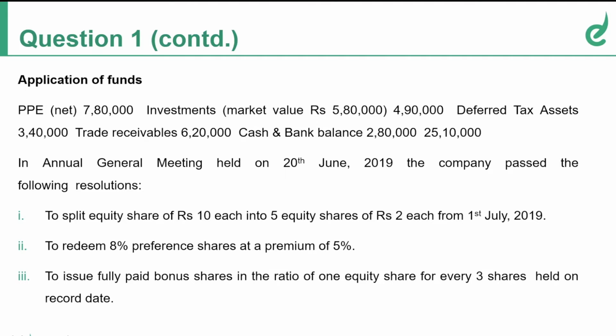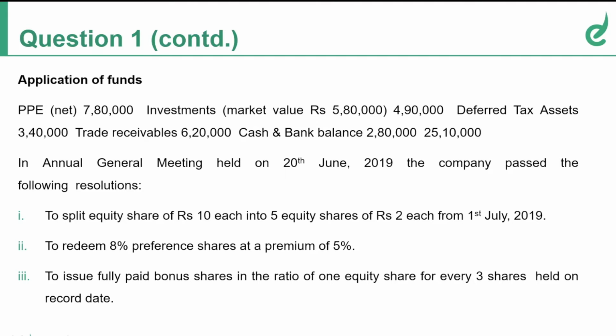So first thing in this chapter that you have to take away is this chapter is not a standalone chapter. So a bonus question will not always be tested standalone. You will have multiple other aspects combined with bonus, like redemption of debentures with bonus, redemption of preference with bonus, or splitting of shares or conversion of shares with bonus, like that.